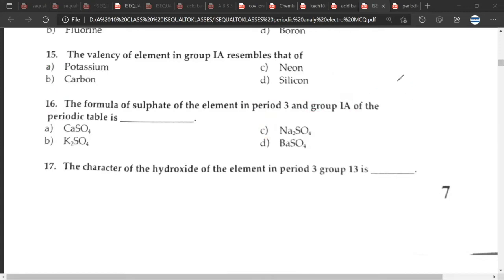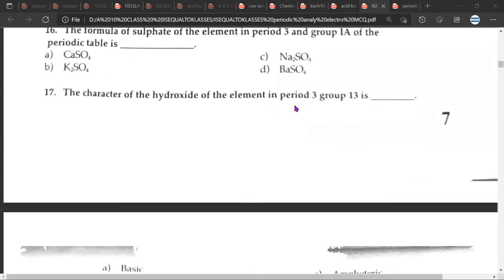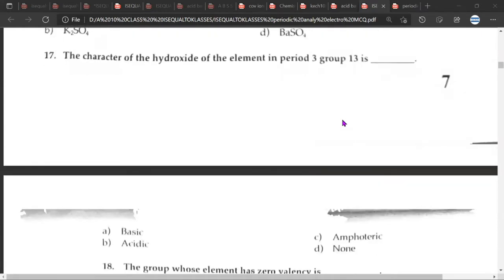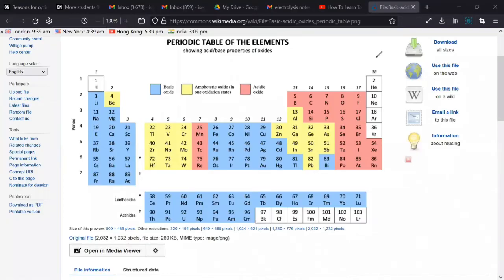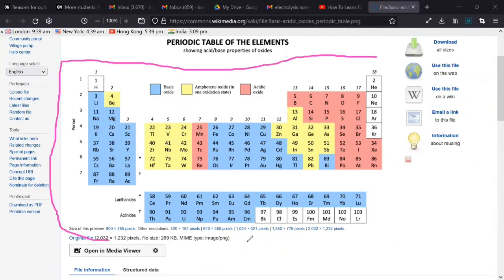Okay. Next question, question 17. The character of the hydroxide of the element in period 3 group 13 is? So it's amphoteric. The character of the hydroxide of the element in period 3 group 13 would be amphoteric. Again, we can refer to this table also, Mr. CB. Yes, sir.